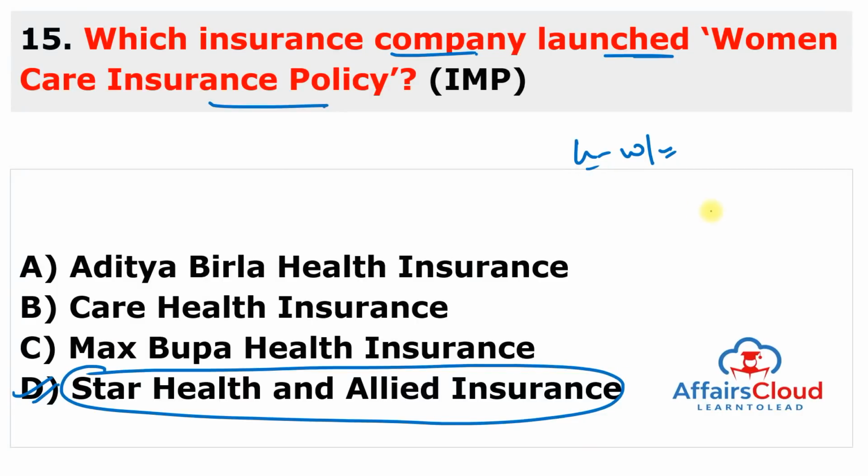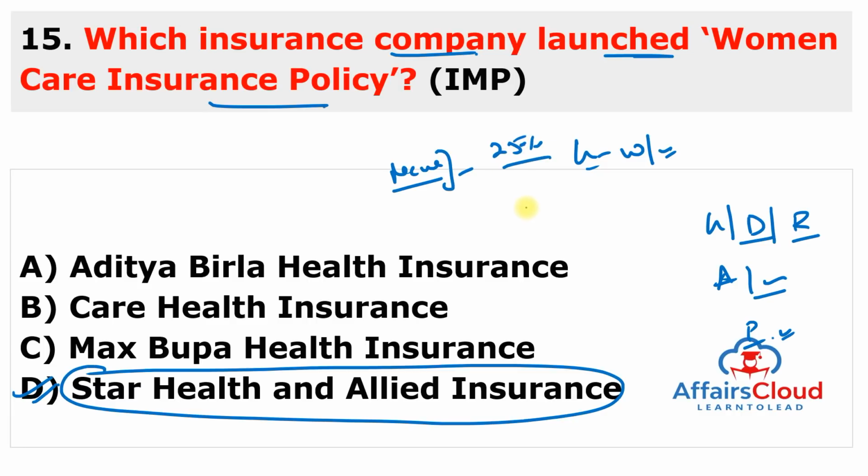It covers inpatient hospitalization, delivery, day care treatment, road ambulance, air ambulance, organ donor expenses, and pre and post hospitalization expenses. The policy also provides health cover for a newborn baby up to 25% of the sum insured from day 1 and 100% sum insured from the next subsequent year onward. And remember, this company's headquarters is in Chennai. So just remember the name: Women Care Insurance Policy started by Star Health and Allied Insurance.